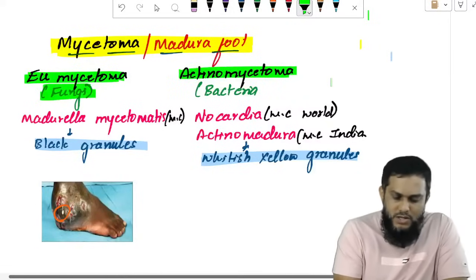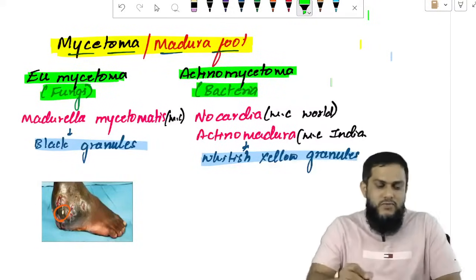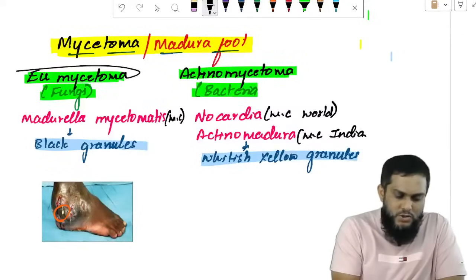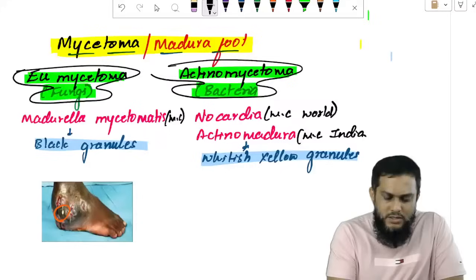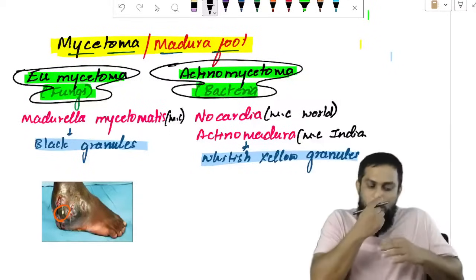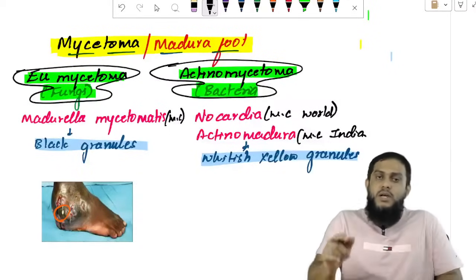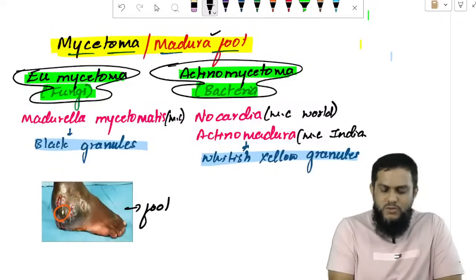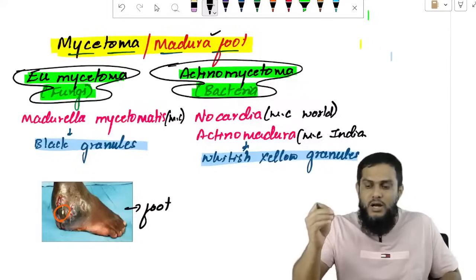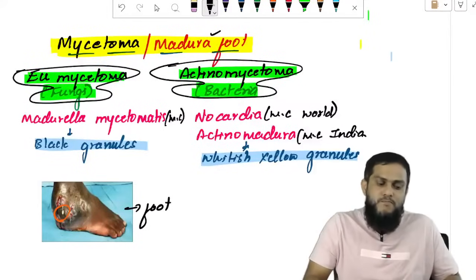Fungal mycetoma is known as eumycetoma, and bacterial mycetoma is known as actinomycetoma. Mycetoma is known as Madura foot because the lesions are seen only on the foot. The first case was seen in Madurai, a place in Tamil Nadu.